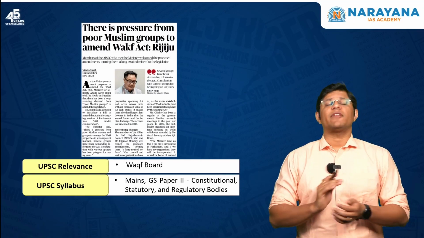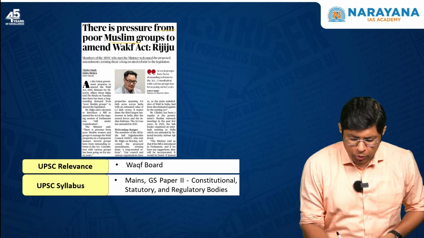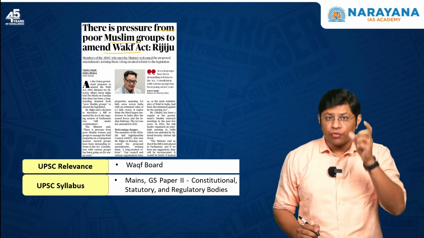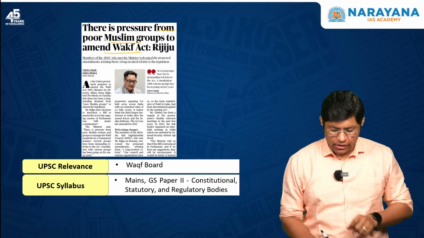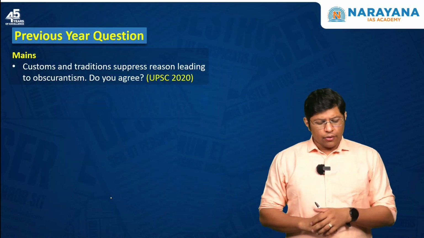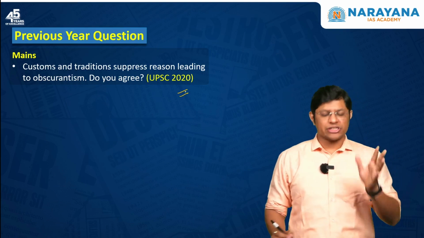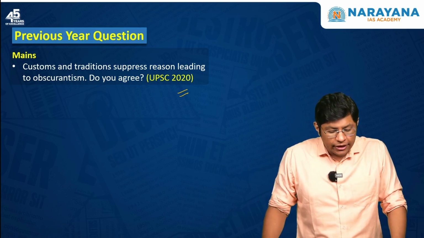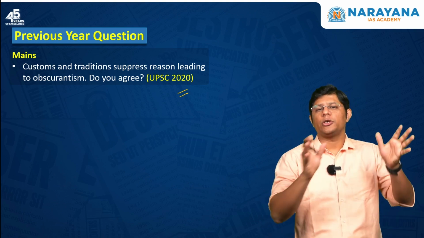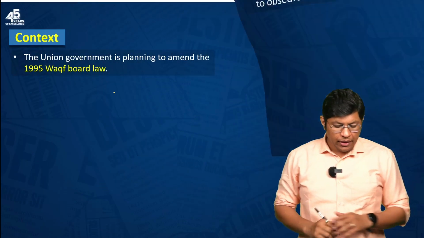Students, the title of the next topic is: there is pressure from poor Muslim groups to amend the Wakf Act. So in this article, we'll understand about the Wakf Act and you can map this under GS paper 2. Now, there's a previous question asked in the year 2020: Customs and traditions suppress reason leading to obscurantism. Obscurantism is opposition to human progress. Do you agree? This was a question, right?